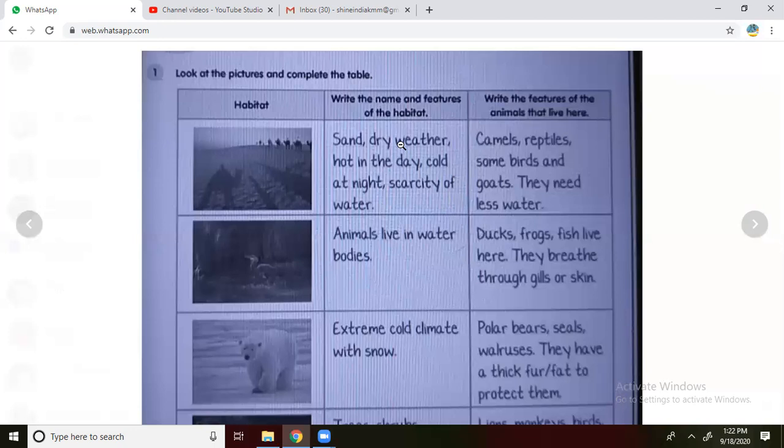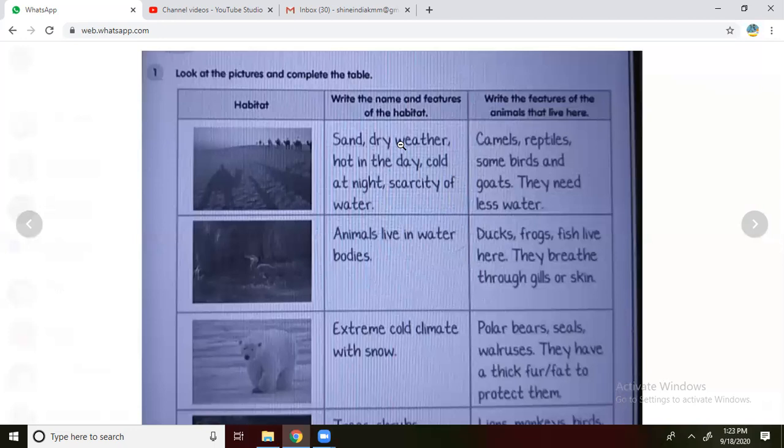Next one you can see, that is the water where the train is going to stand. It means it is a lake, a river, you can take any type. Yes, animals live in water bodies. Some of the animals will live in water. Examples: ducks, frogs, fish live there.